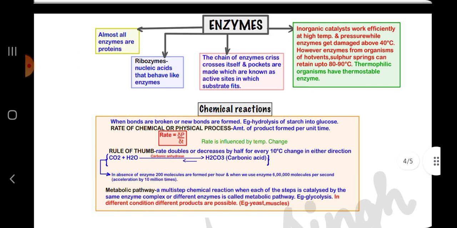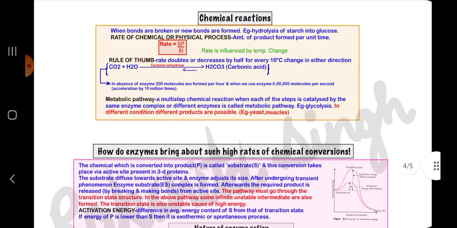Then enzymes. Almost all the enzymes are proteins; ribozymes are nucleic acids that behave like enzymes. Inorganic catalysts work efficiently at high temperature and pressure, while enzymes get damaged above 40 degrees Celsius. Chemical reactions occur when bonds are broken or new bonds are formed, for example hydrolysis of starch into glucose. The rate of a chemical or physical process is the amount of product formed per unit time.